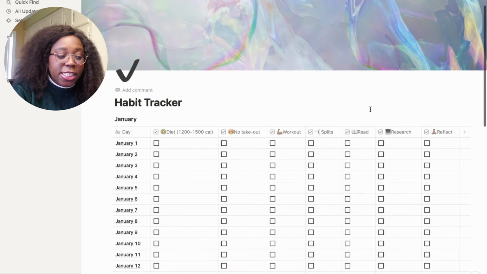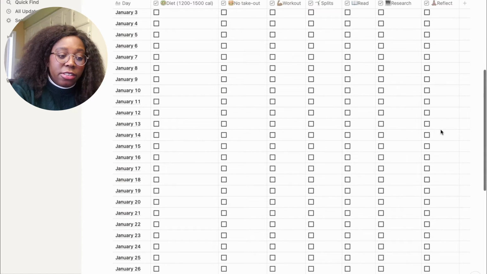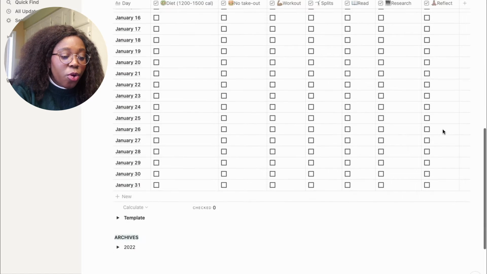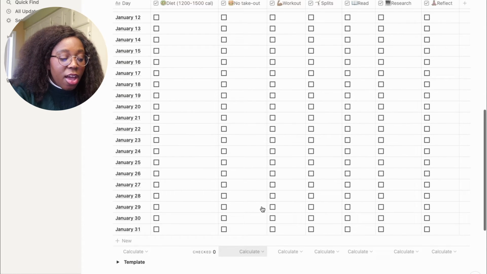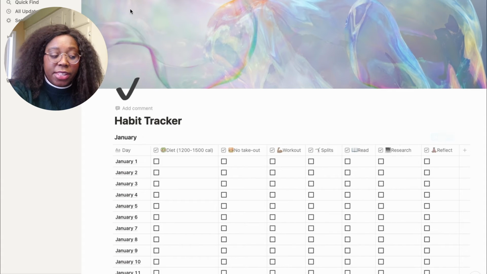So I really like this because it's really easy to keep track of my many habits. And yeah, I can easily know how many, like I can reflect at the end of the month how many times I was on track and see if there are some days I'm less on track and trends and stuff like that.